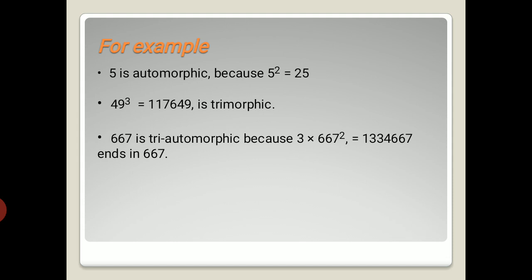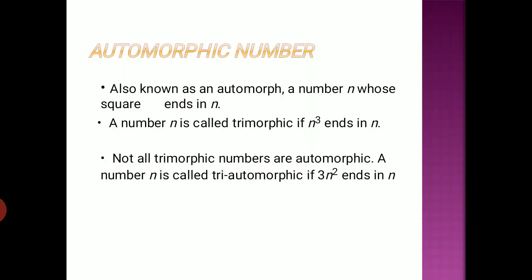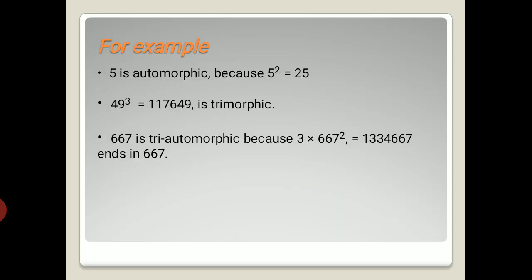Okay, fine. Automorphic, and then trimorphic. What is the triautomorphic? Tri means 3, and for automorphic we have to square that number. Therefore triautomorphic, in the sense, we have to find 3 into n square. We get the answer which ends with that same n. So here I consider 667. I am taking the square of that value and multiplying the value by 3. I get the value. See that it also ends with that same 667. Therefore it is the example for triautomorphic.